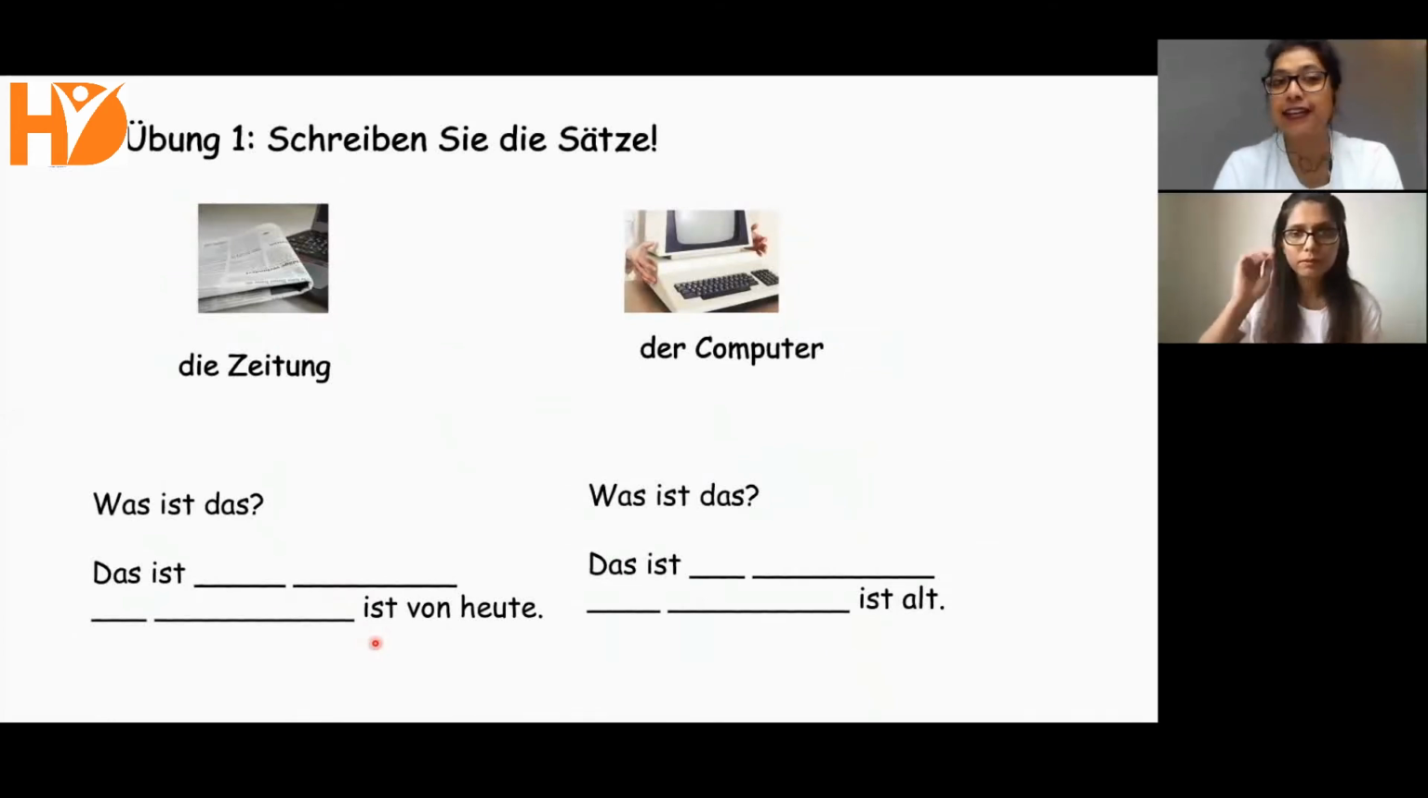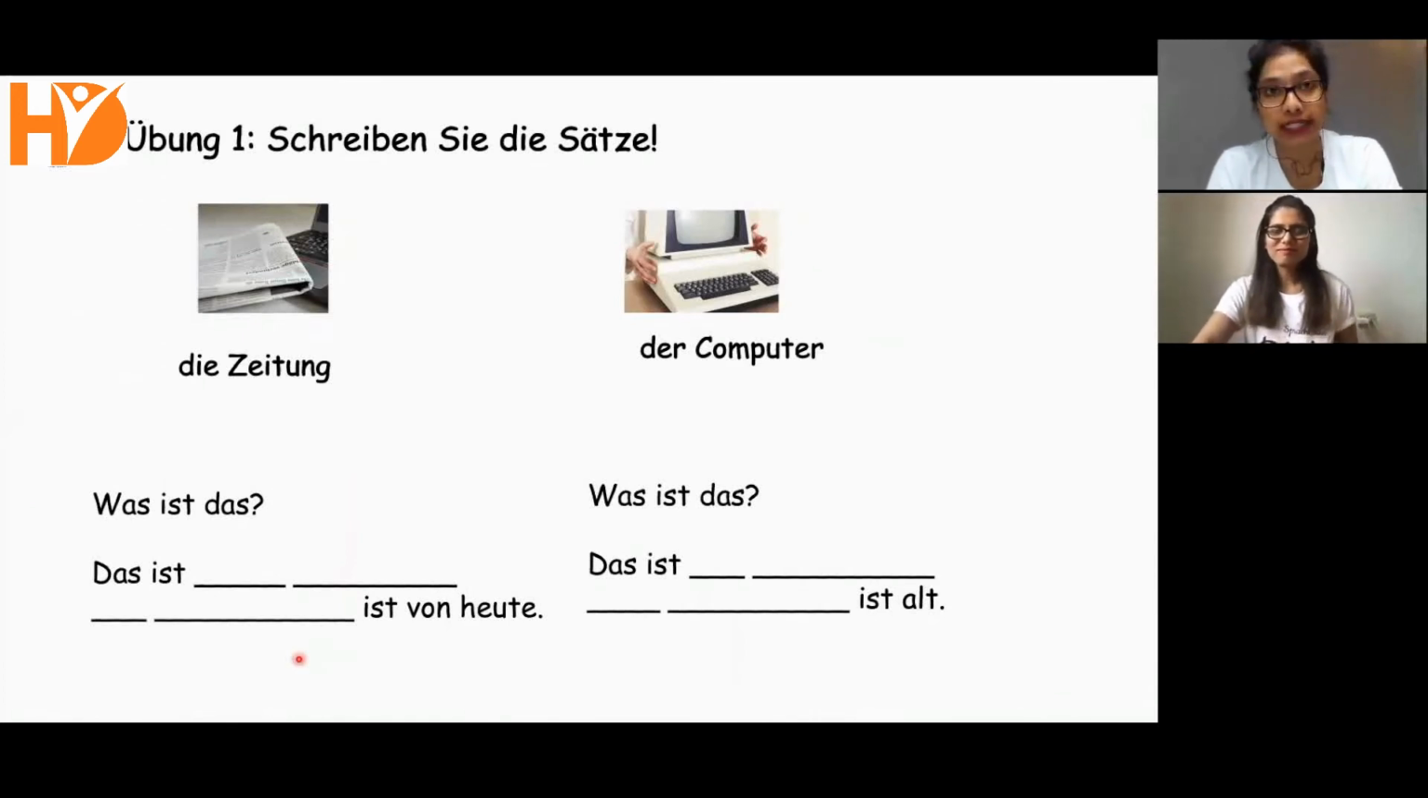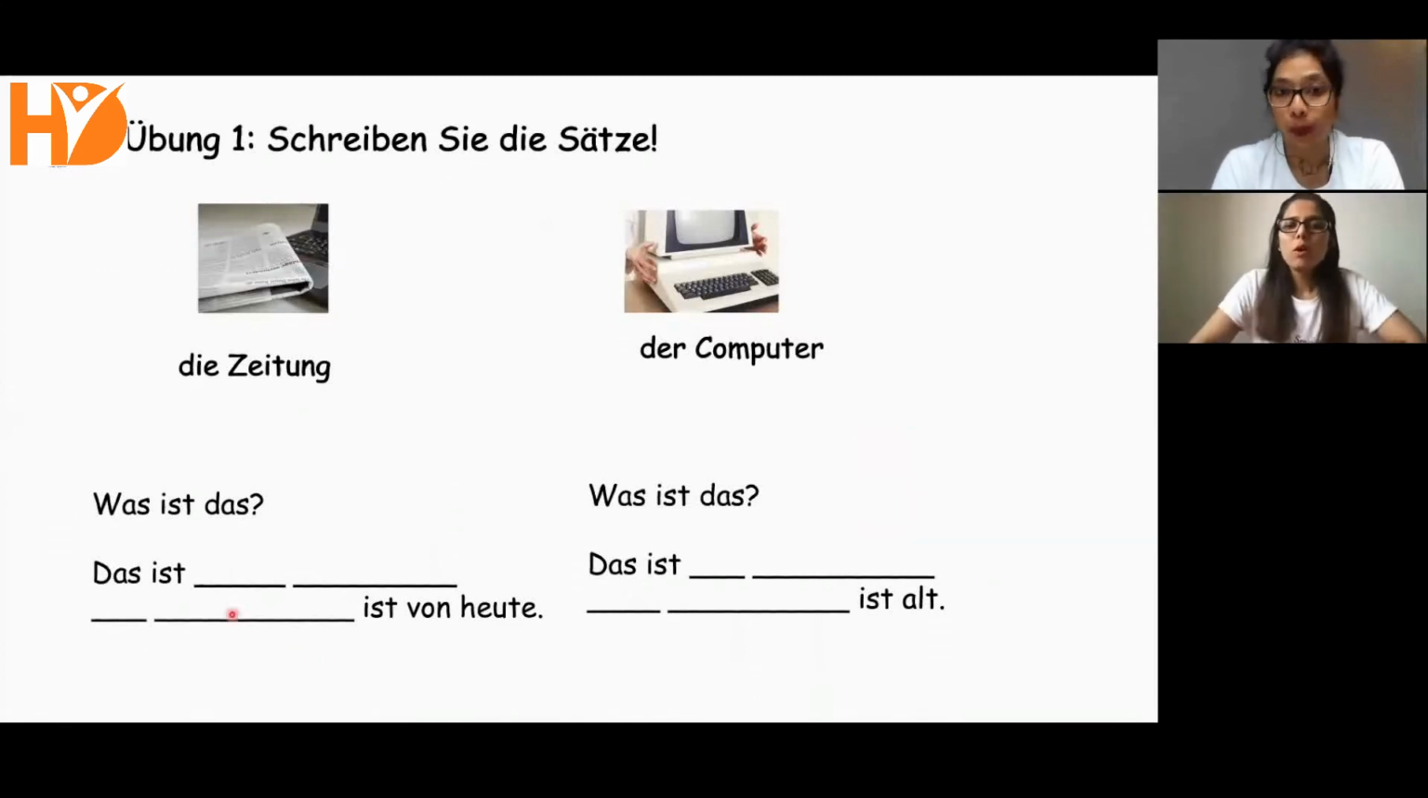Das ist die Zeit für eine Übung. This is the time for an exercise, und das ist Übung 1, Exercise 1. Schreiben Sie die Sätze. Write the sentences. Just like we saw the examples which we did together, you are supposed to also describe the objects in the picture with two sentences. One would be using the indefinite article, and the other one should have a definite article.